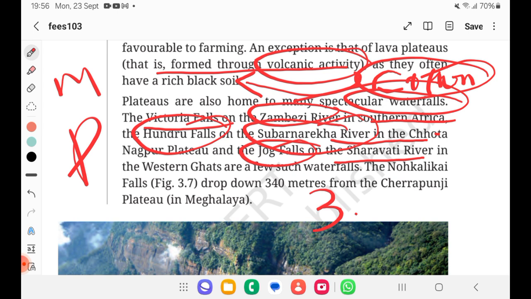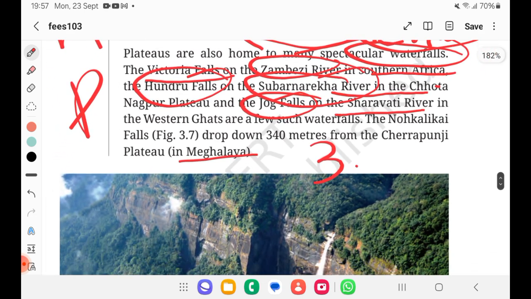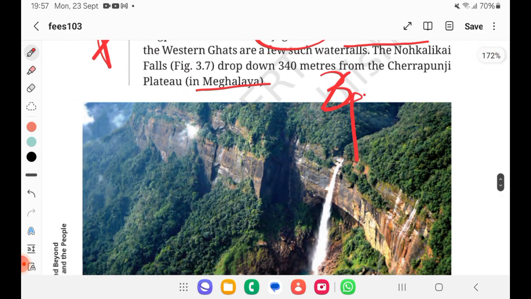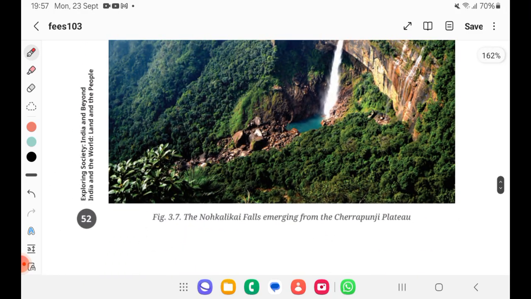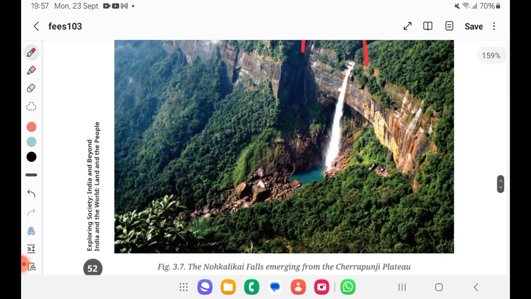And one more is the Nohkalikai Falls, dropping 340 meters from the Cherrapunji Plateau, Meghalaya. From Meghalaya we have Nohkalikai Falls. Okay, so we have four different falls they have mentioned. Such a beautiful falls they are showing here. Nohkalikai Falls from Cherrapunji of Meghalaya, right?